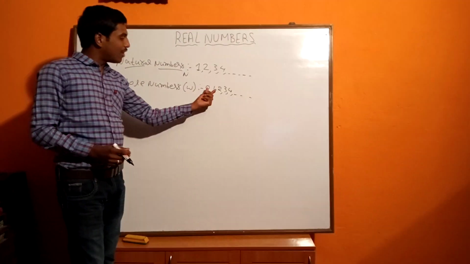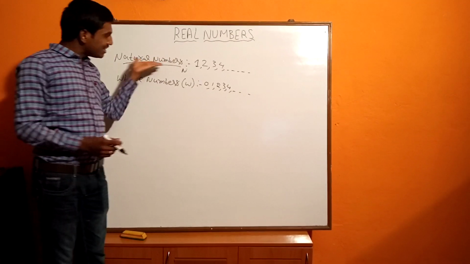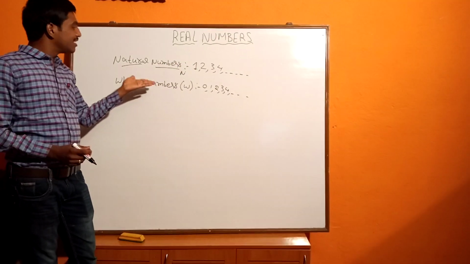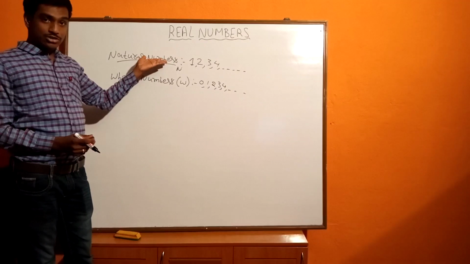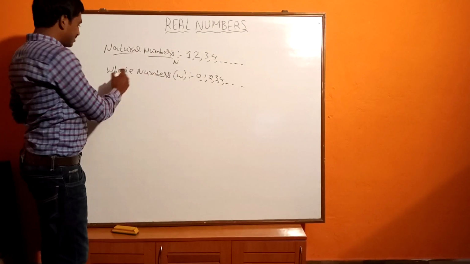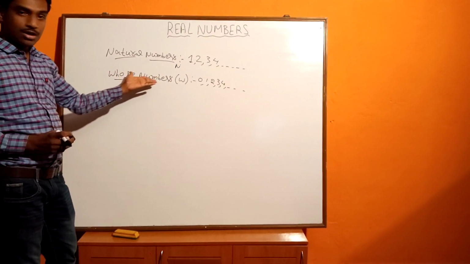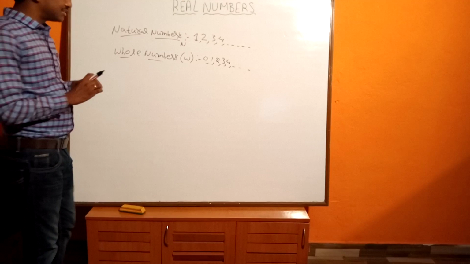1 is a whole number, and 1 is a natural number also. So all the natural numbers are whole numbers, but not all whole numbers are natural numbers. 0 is a whole number, but 0 is not a natural number. This is one thing we need to make a note of when we are learning about whole numbers.